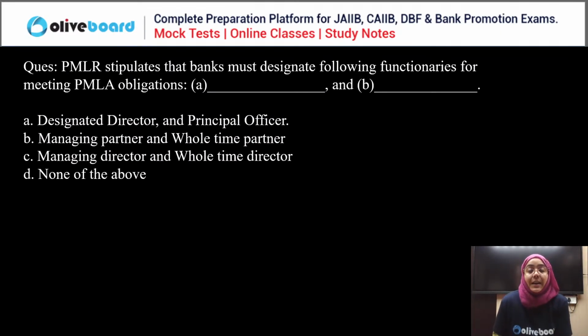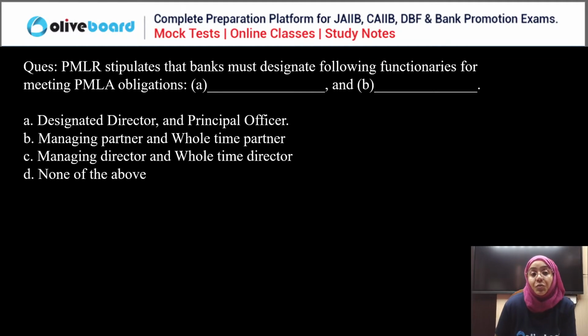Prevention of Money Laundering rules and regulations stipulate that the bank must designate the following functionaries for meeting the Prevention of Money Laundering Act obligations. And these two posts are: designated director and principal officer, managing partner and whole-time partner, managing director and whole-time director, or none of the above.